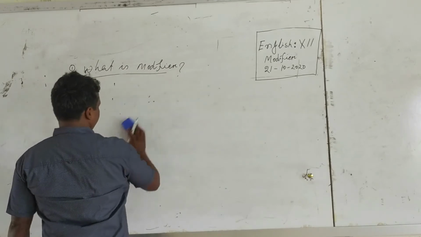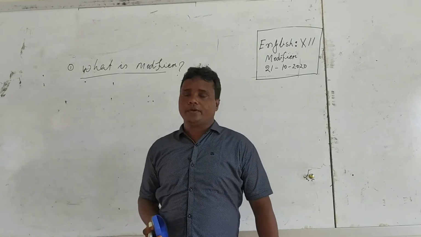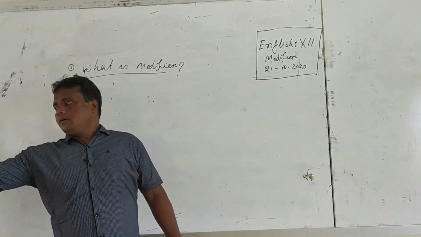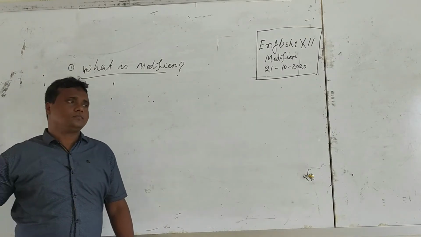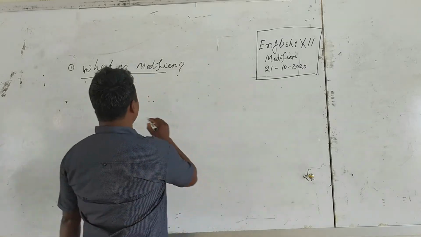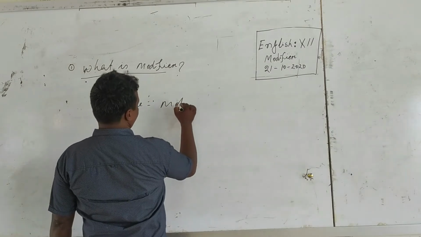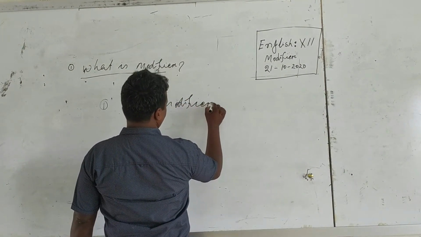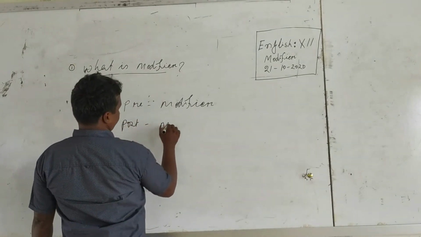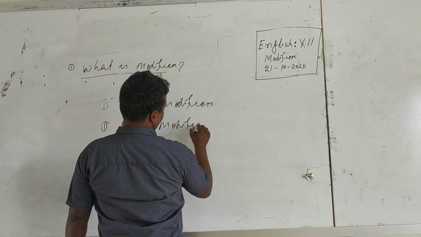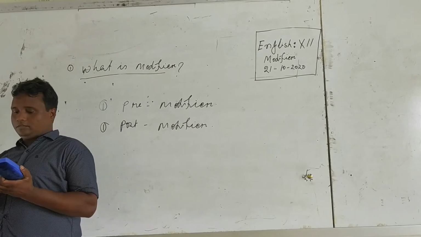Now we will discuss types of modifier. Modifiers are two types. Number one, pre-modifier and post-modifier. Pre-modifier and post-modifier.